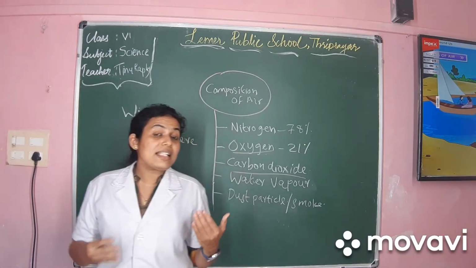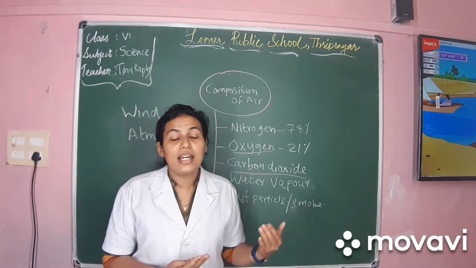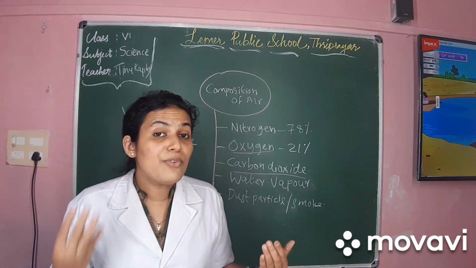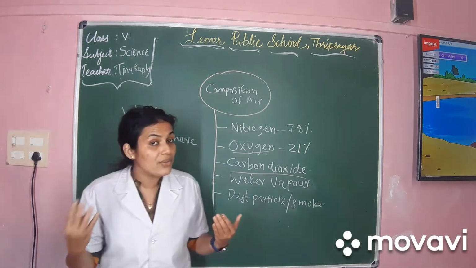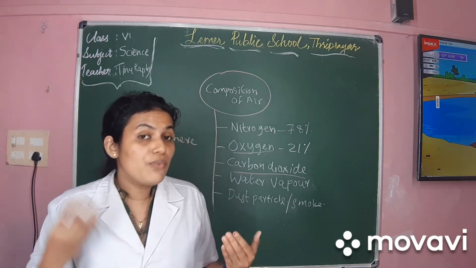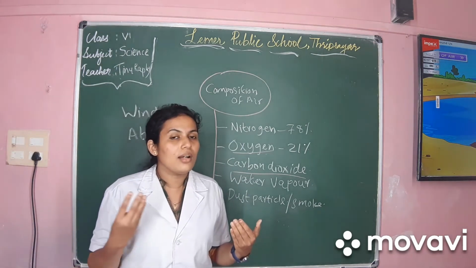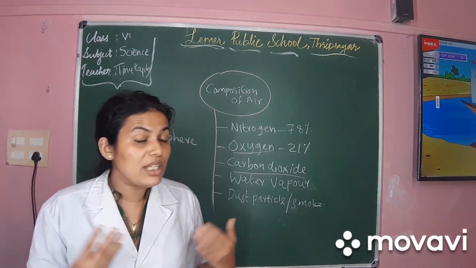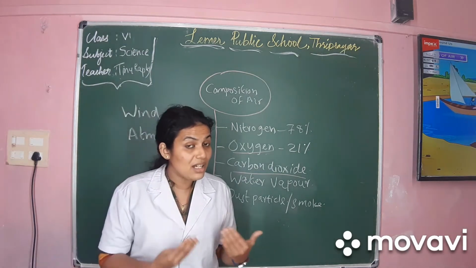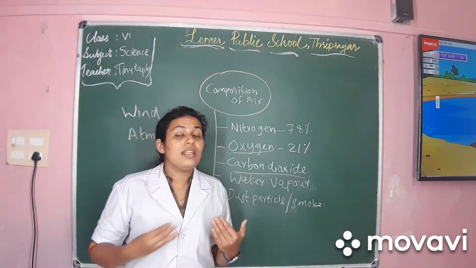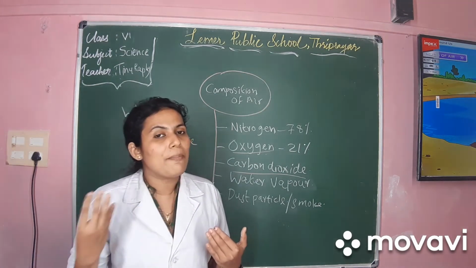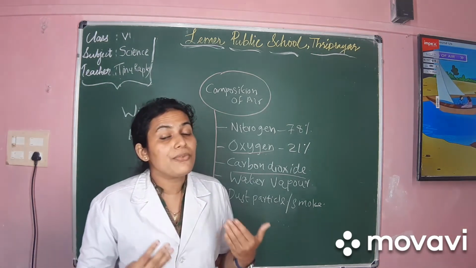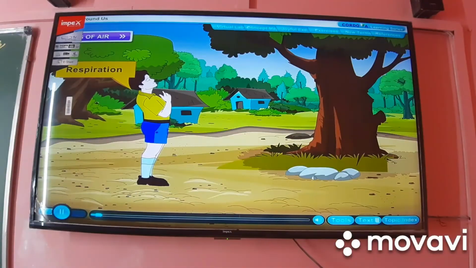Now, for various energies, you may have heard of the wind energy used for the production of electricity. In certain countries, they use the wind energy, windmills, for the production of electricity. So wind is used as an energy. That means air is used as energy. Now, in sailing, the boats sail with the help of the wind, isn't it? So these are the few uses of air.